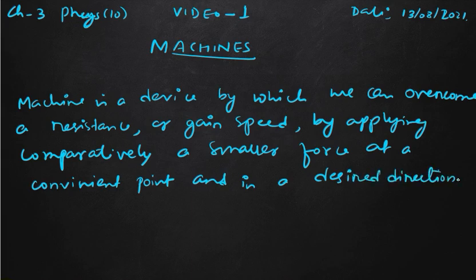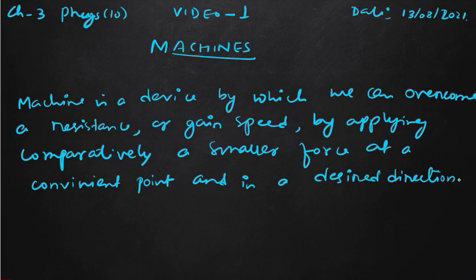Okay, so what is a machine? It is a device by which we can overcome resistance or we can gain speed. How can we do that? By applying a smaller force at a particular point and in a particular direction. Fine. Suppose we give one example, suppose a gearbox. We apply a small force on the gearbox, and with that, when we accelerate, the car moves in a much faster way, or it gains speed.